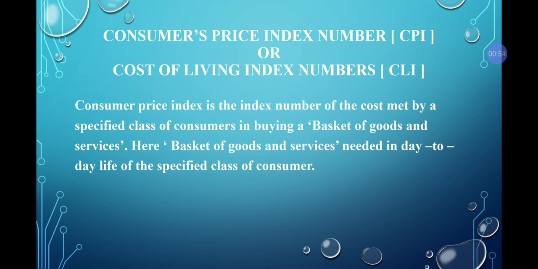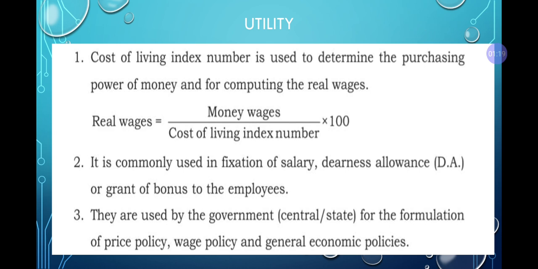Now, what is this consumer price index or cost of living? It covers day-to-day activities, okay? And this one is calculated on the base year price with a base year quantity. So, what all the day-to-day goods and services are required and what is the cost, everything we will be seeing. That is consumer price index number.